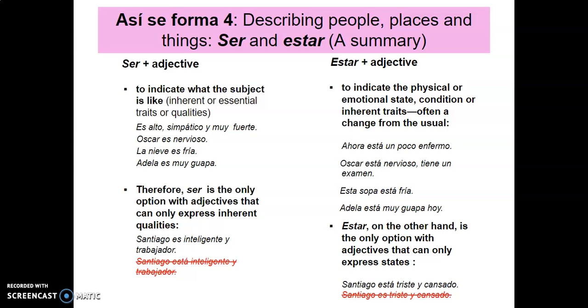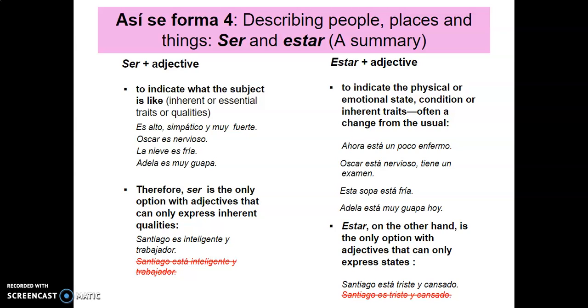So when I say está, it doesn't mean that I don't think that person looks that way all the time, but I'm just expressing that that person is appearing that way today. So, estás muy bonita hoy. If I say estás muy bonita hoy, it's like saying you look really pretty today. Doesn't mean I don't think you're always pretty. I can say eres muy bonita. That's saying you're always pretty. But if I say estás muy bonita, I'm telling you that you look pretty today.